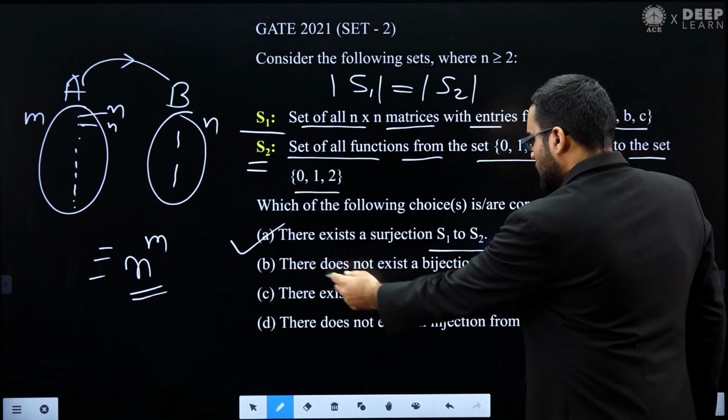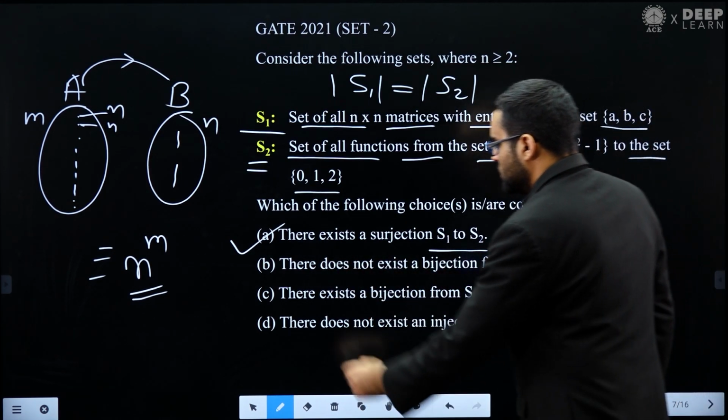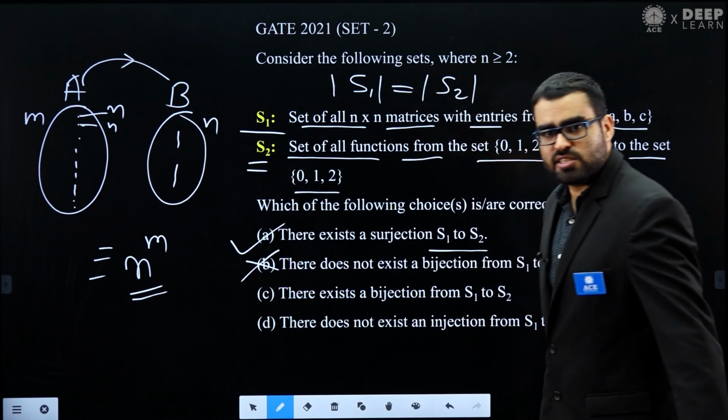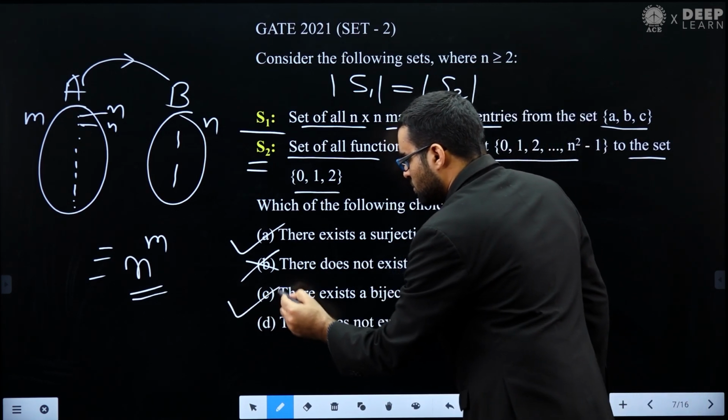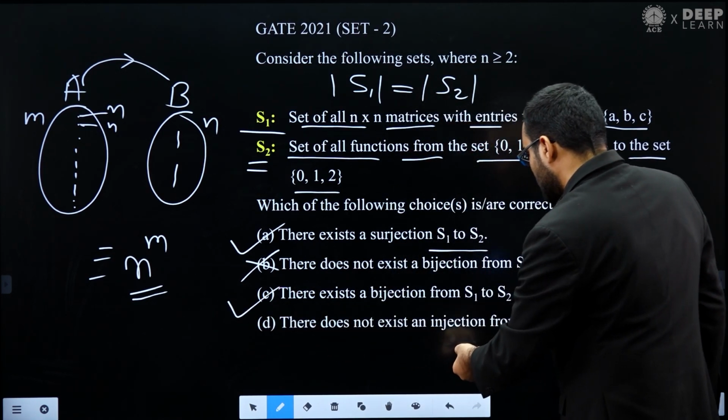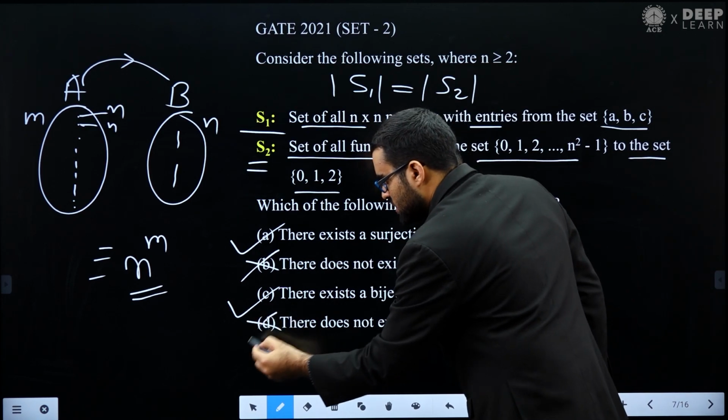Similarly, there does not exist a bijection. No, this is wrong, because a bijection is also possible. There exists a bijection. Yes, there exists a bijection. There does not exist an injection. This is also wrong, because an injection is also possible.